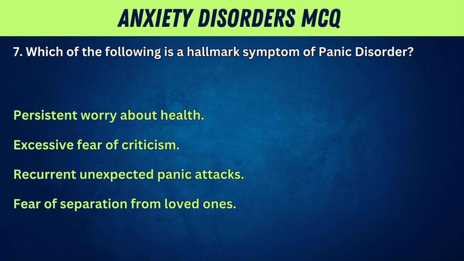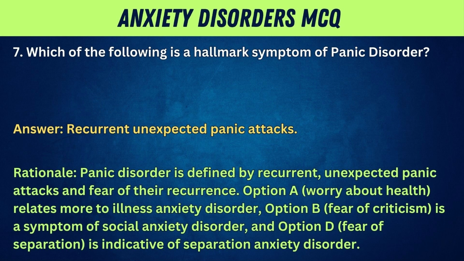7. Which of the following is a hallmark symptom of panic disorder? Persistent worry about health. Excessive fear of criticism. Recurrent, unexpected panic attacks. Fear of separation from loved ones. Answer: recurrent, unexpected panic attacks. Rationale: panic disorder is defined by recurrent, unexpected panic attacks and fear of their recurrence. Option A, worry about health, relates more to illness anxiety disorder. Option B, fear of criticism, is a symptom of social anxiety disorder. And option D, fear of separation, is indicative of separation anxiety disorder.